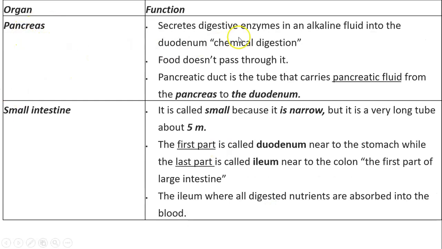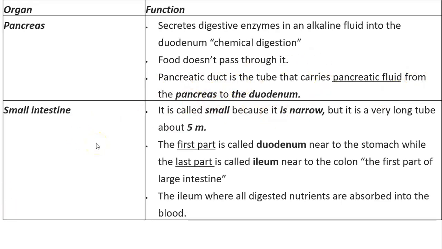Pancreas, another gland that secretes digestive enzymes, again alkaline, used for chemical digestion. Food, of course, does not pass through it because it's not a part of the alimentary canal. The pancreatic duct carries the pancreatic fluid from the pancreas to the duodenum.